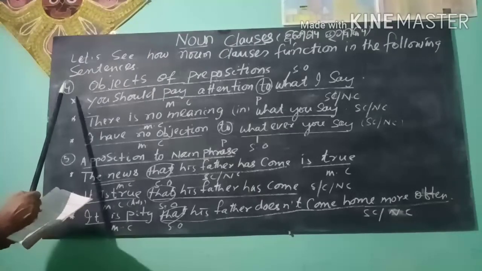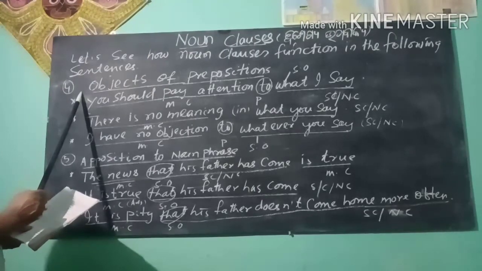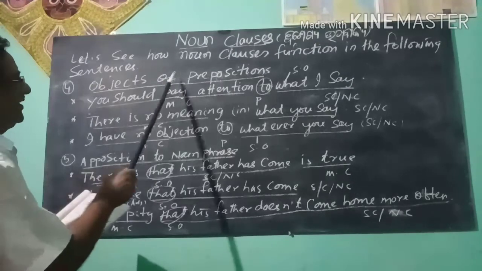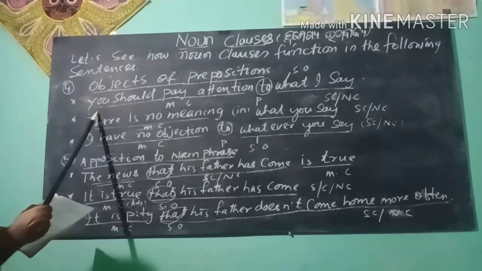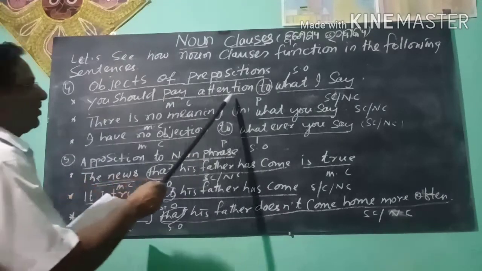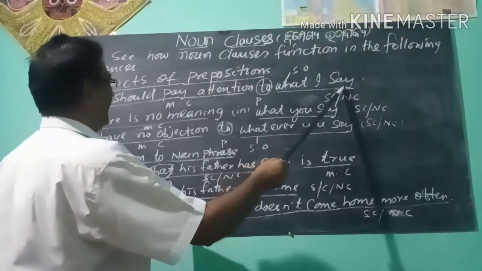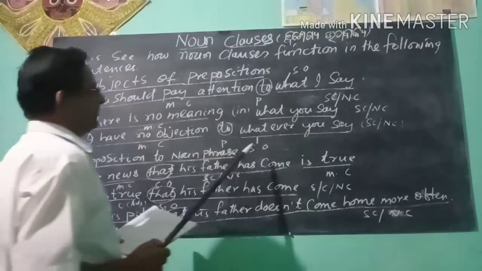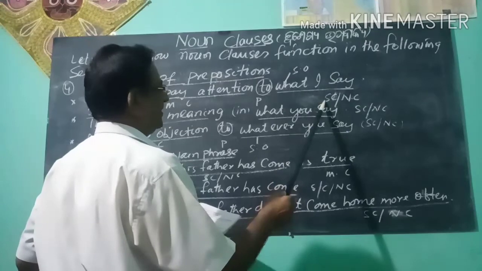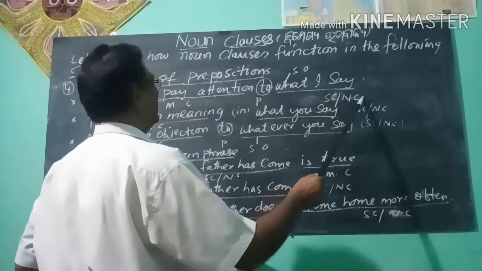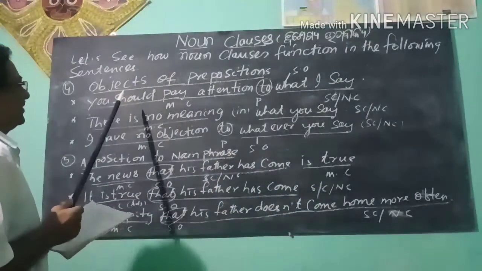Students, let us see how a noun clause functions as object of prepositions. See the examples. You should pay attention to what I say. Here, what I say is the subordinate clause and works as a noun clause.